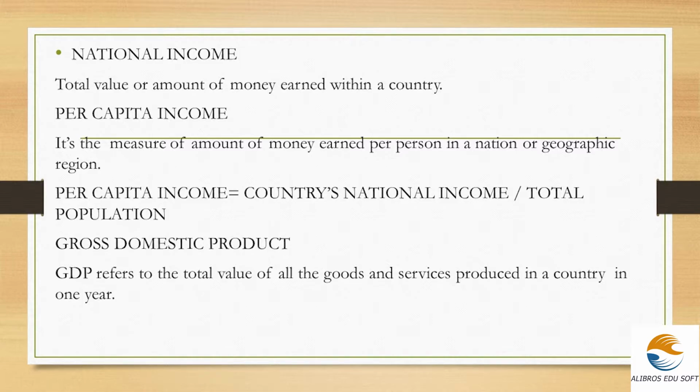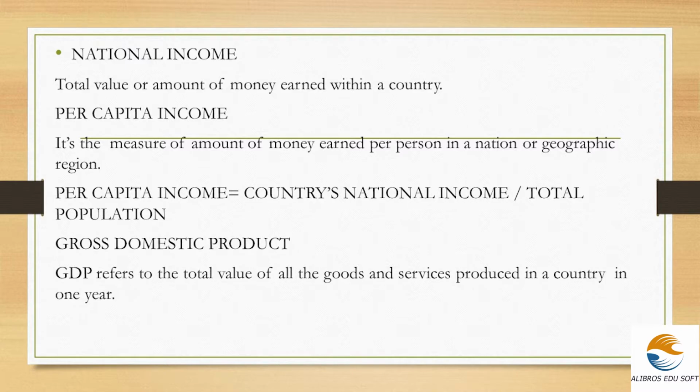Next is GDP, or gross domestic product, which is a main and important topic in economics. Gross domestic product refers to the total value of all the goods and services produced in a country in 1 year. Please don't get confused between national income and GDP, and also per capita income and GDP; the topics are entirely different.